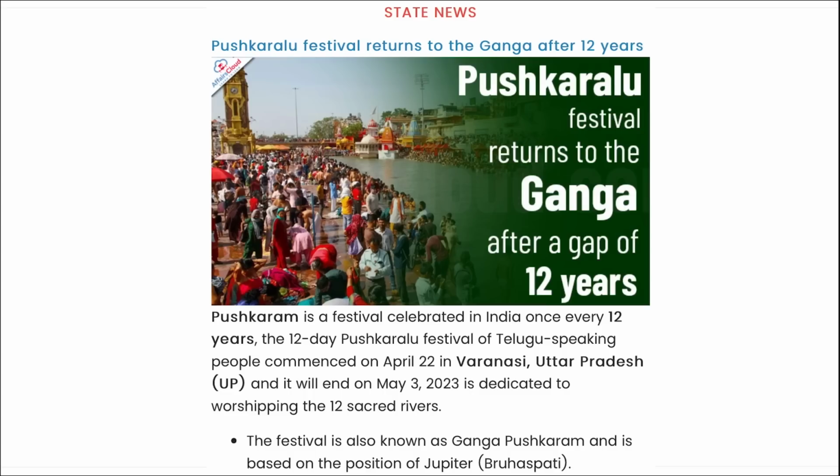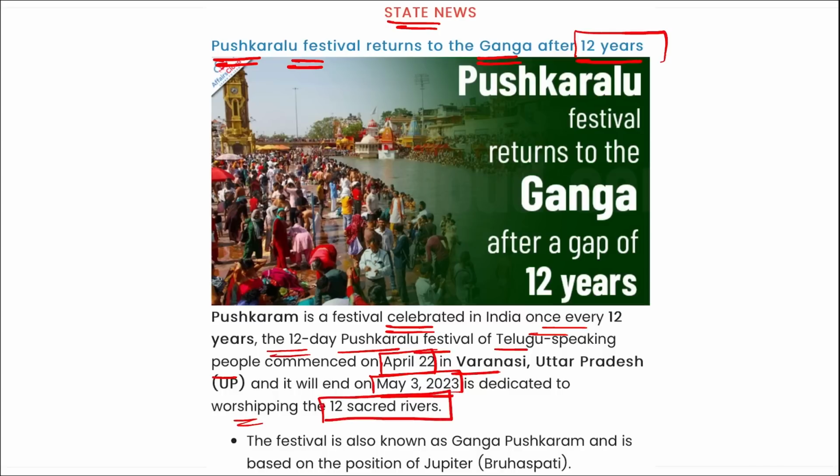Next is related to your state news. Pushkaralu festival returns to the Ganga after 12 years. Alright, Pushkaram is a festival celebrated in India once every 12 years. The 12-day long Pushkaralu festival of Telugu speaking people commenced on 22nd of April in Varanasi, UP. This will end on 3rd of May and it is dedicated to worshipping the 12 sacred rivers.